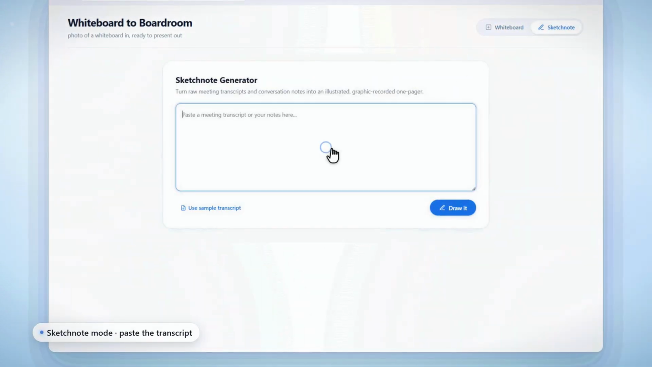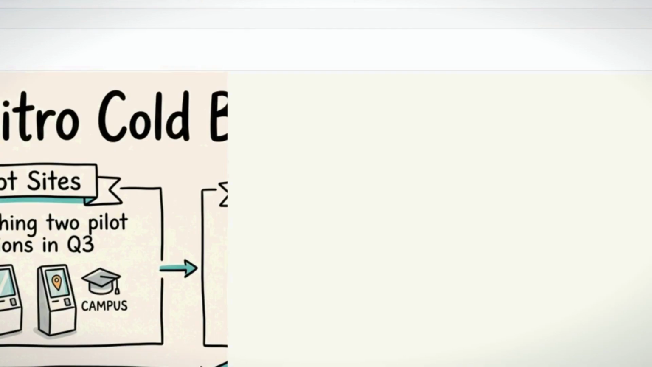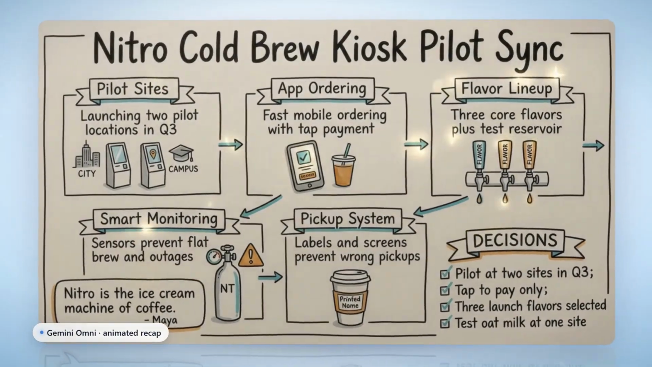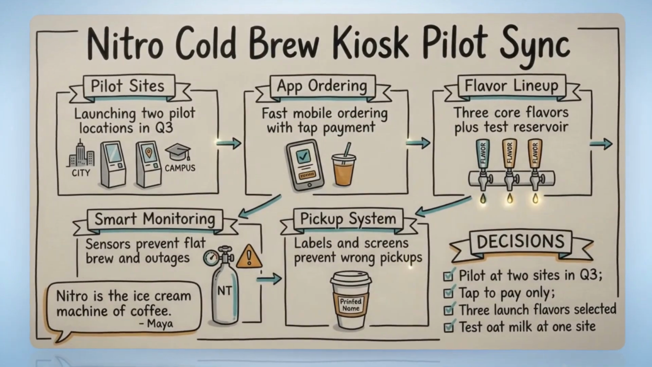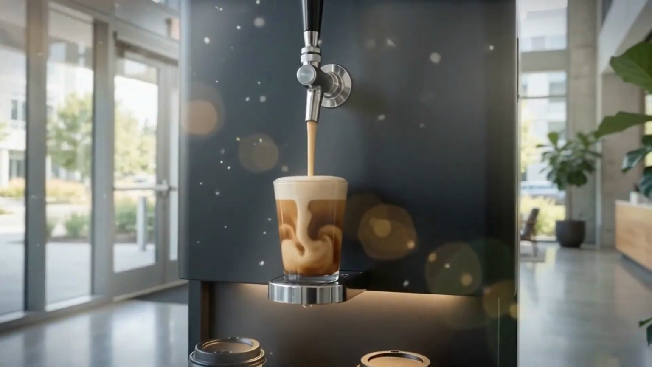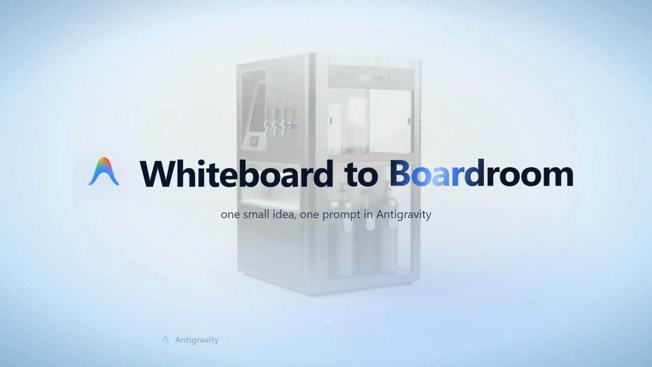And for the meetings that happen on a call, paste the transcript in, and it draws a one-page sketch note of what was said, so whoever missed it catches up in about 10 seconds. One small idea. Anti-Gravity builds pretty much anything you can describe, so hopefully this sparks one of yours.